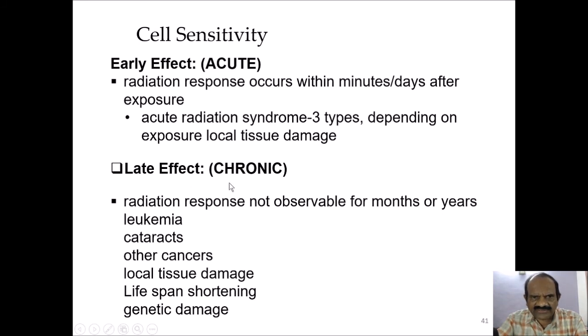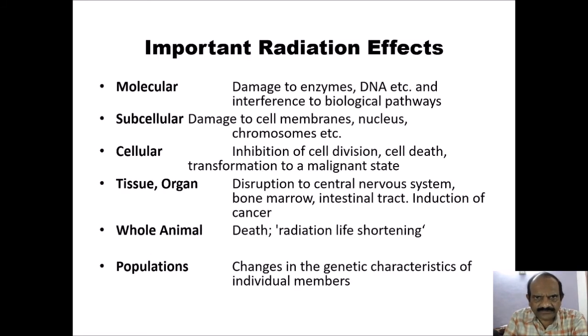The late effect is also called the chronic effect. The radiation response is not observable for months or years. Finally it leads to leukemia, cataracts, other types of cancers, local tissue damage, shortening of lifespan, and genetic damage. So these are some of the important radiation effects. Just to summarize: molecular, subcellular, cellular, that is tissue and organ, whole animal, and the populations.